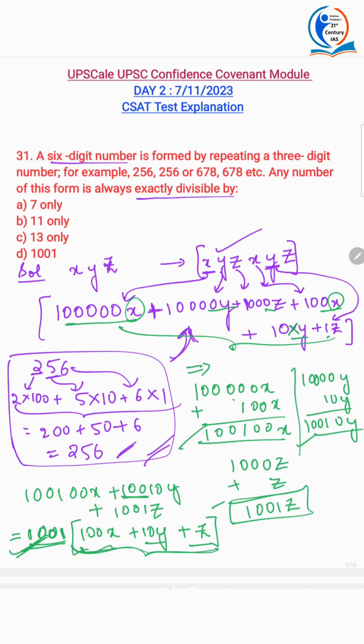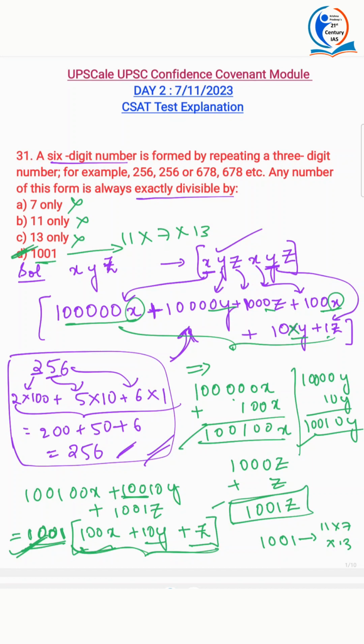Okay, so what did they ask? They asked us any number of this form is always exactly divisible by. Now you might be confused: 1001 can also be written as 11 into 7 into 13. So is this the answer? This one, this one? No, they are not the answers, because this 1001 will be divisible by all three numbers together, that is 11 into 7 into 13. So you have to mark this as the answer. Did you understand my point?